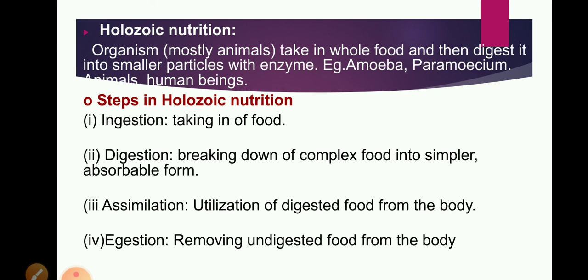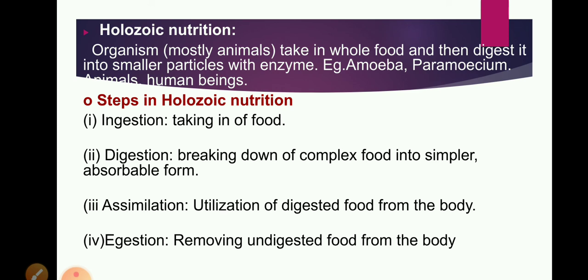The third mode of nutrition is holozoic mode of nutrition. In this mode of nutrition, organisms take in whole food and then digest it with the help of digestive enzymes into simpler and smaller particles. Examples, amoeba, paramecium, animals, and human beings show holozoic mode of nutrition. Here are some steps of holozoic nutrition. Ingestion means intake of food, taking food into the body.